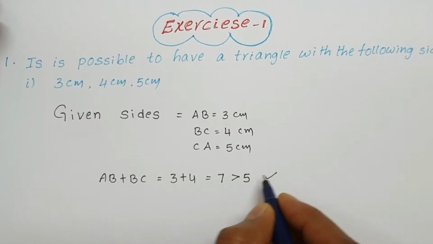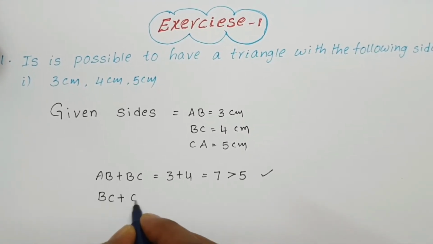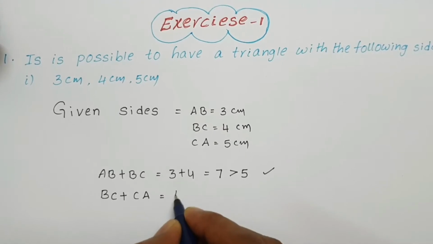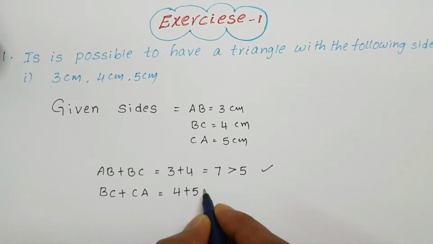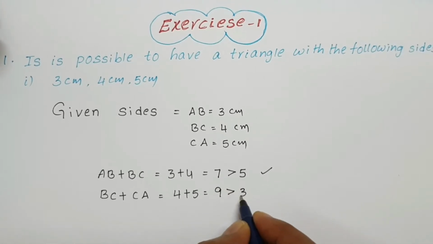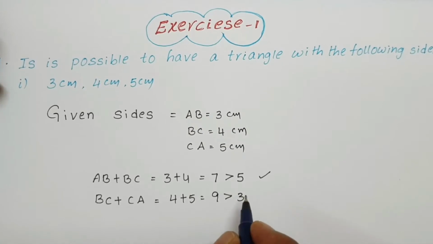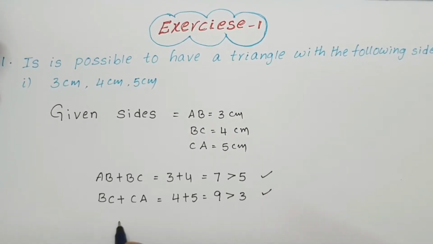This is true. Next, second one, BC plus CA equal to 4 plus 5. We get 9. 9 is greater than 3. Means BC plus CA is greater than AB. Second condition, true.